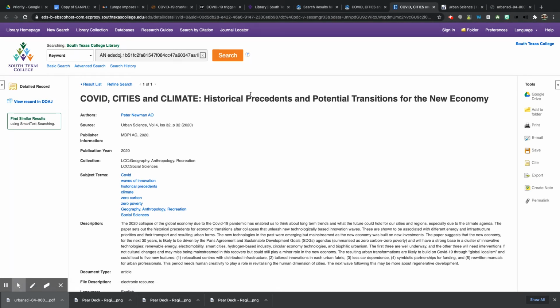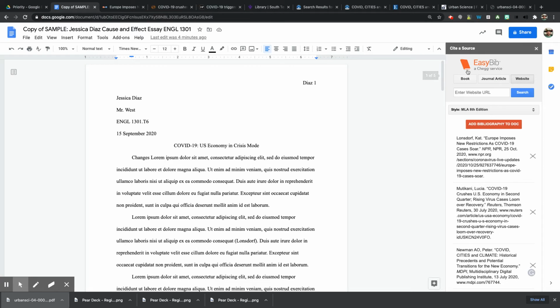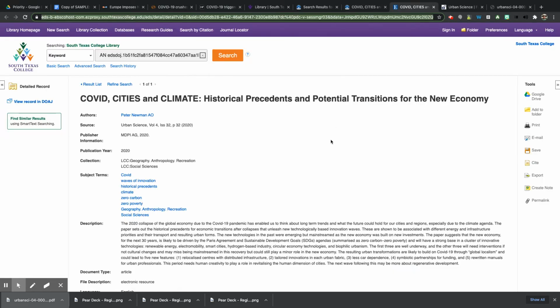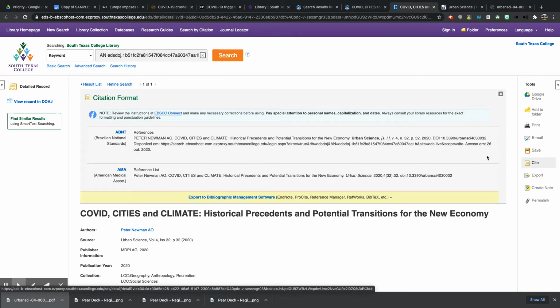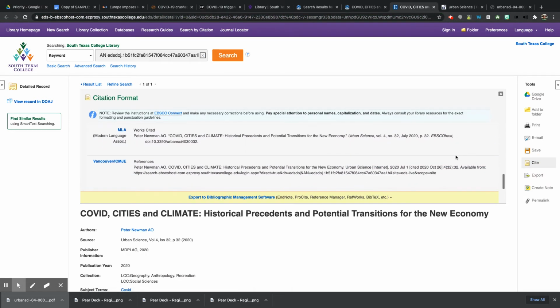So like I said, if you were to put that URL in there, it's not going to give you a result. It's just going to keep spinning. Okay, so let me go back over here. So there are a couple things that you can do. You can go to where it says cite, and you can pull that citation up, and that's kind of what I wanted to show you. Okay, and it's right here.